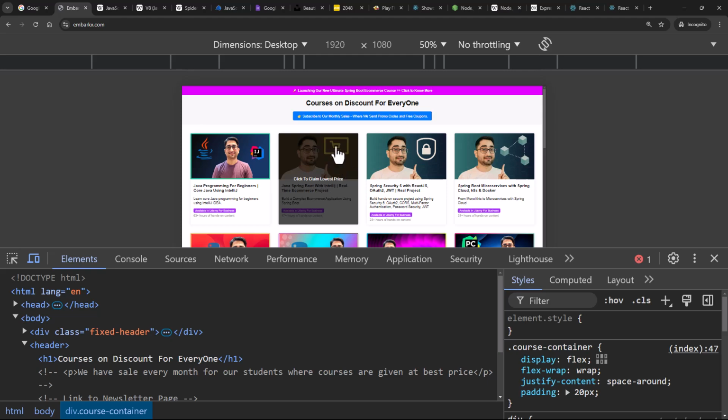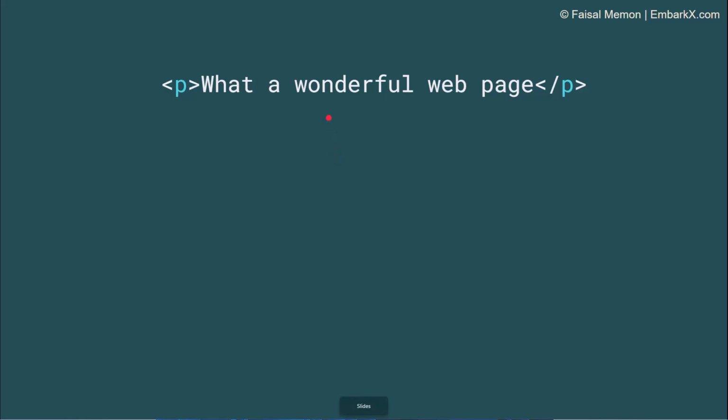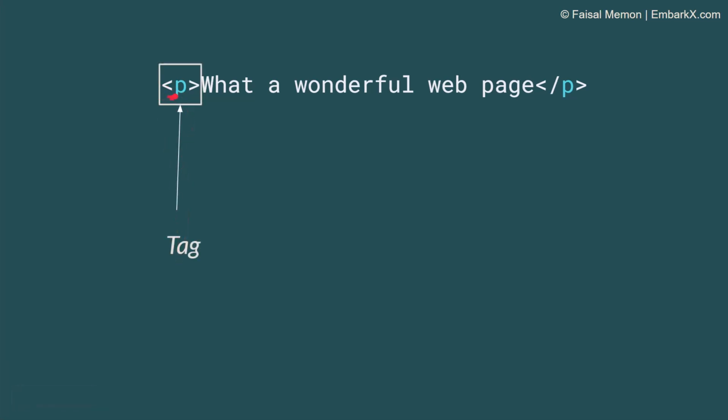Now, if I have to talk about the fundamentals of the web, if you see, this is a tag over here, a p tag, which is paragraph, and this is used to add text onto a web page. So I've added this text: what a wonderful web page. Now, if I want to add CSS, I'll make use of this selector over here, which is p, and I'll say that color should be blue. So this particular thing will be shown in blue color. That is what this says.